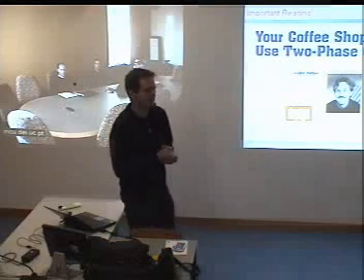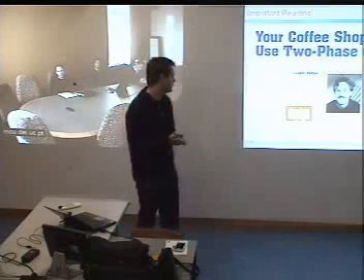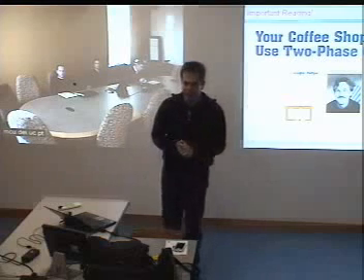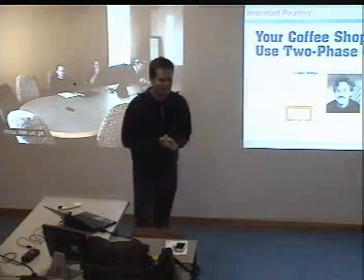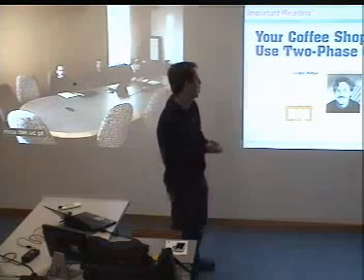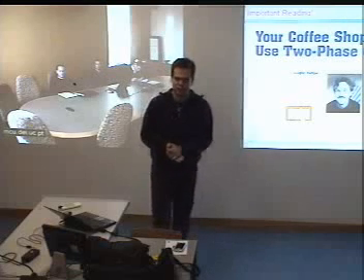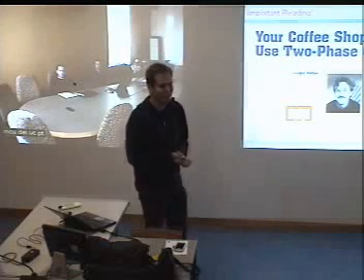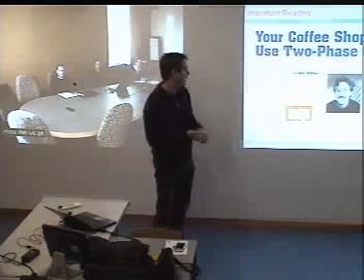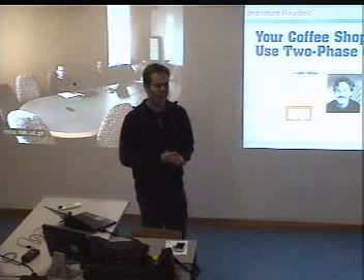And the funny thing about this article is that it's actually quite short. It's 3 pages, I think. It was published in IEEE Software some years ago. Basically it points out a real-world example, which is a coffee shop. The main point is that you don't actually use a two-phase commit protocol when you go to a coffee shop to buy coffee. And the author, Gregor Hohpe, actually illustrates the point in some detail.